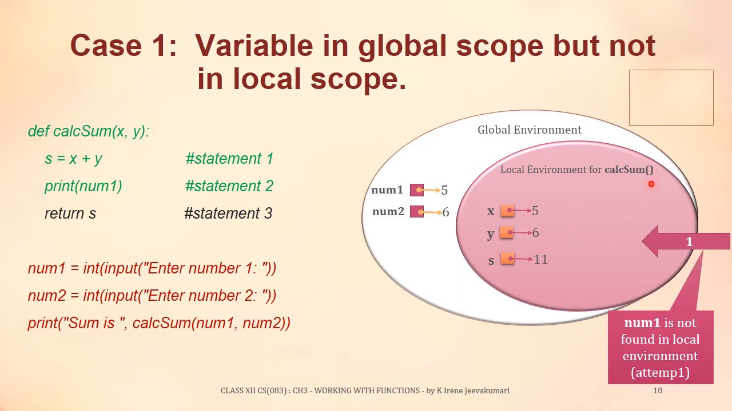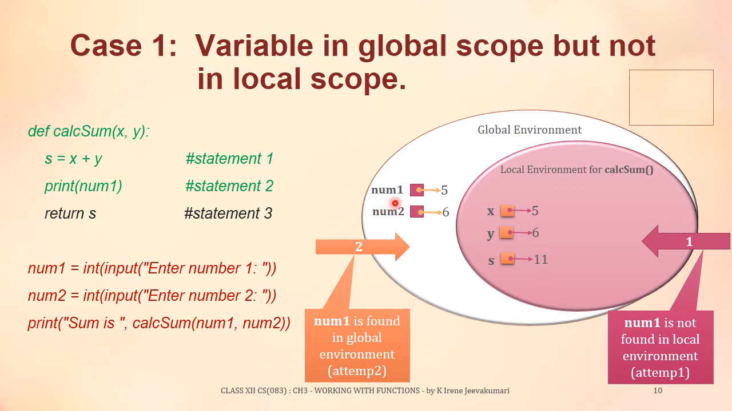So next Python will check in the enclosing environment, but we do not have any enclosing environment for this calsum function. So next Python will check in the global environment. In the global environment we have found the variable num1. So in place of this num1, value 5 will be used from the global environment. So this print statement will print the value 5 on the output screen, which was taken from the global variable.